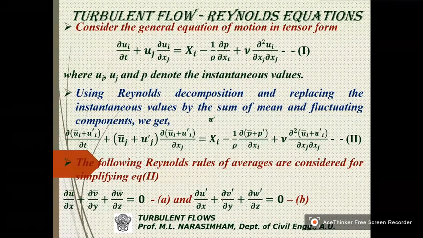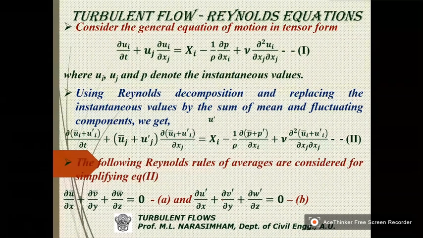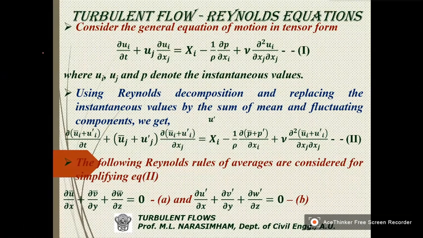This is without decomposition. So when we use decomposition, then u, v, w will be like this. So similarly uj also will be like that.